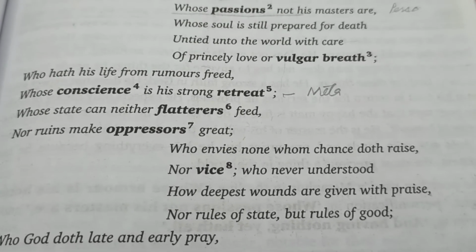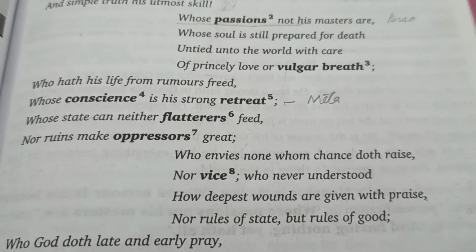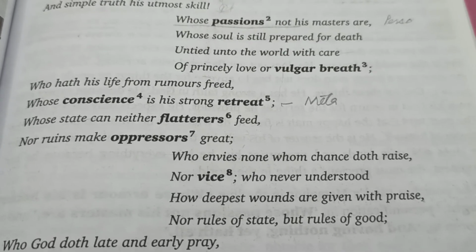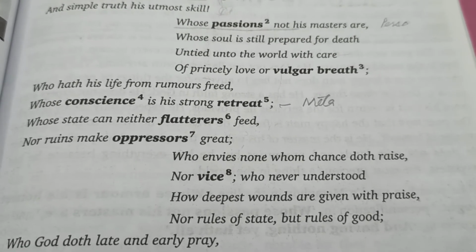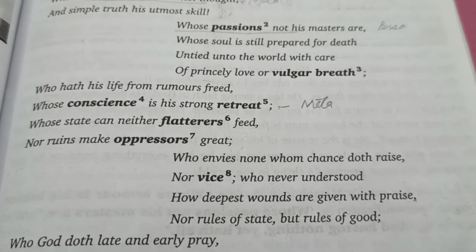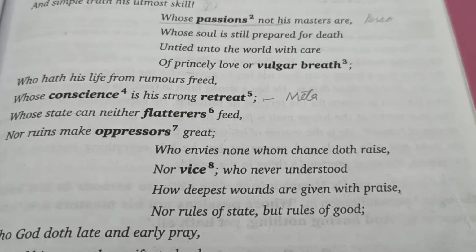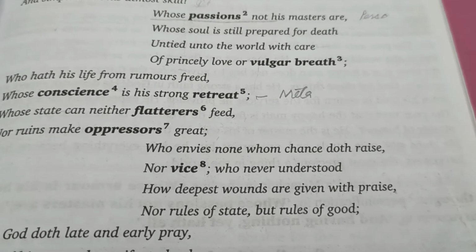Let's take this line number 4. No rules of state. Rules of state means whatever is prevailing, whatever is going on in the society negatively, he doesn't believe in it. Those rules which are considered to be right in the modern age, that person doesn't believe in them. On the contrary, that person thinks whatever is right.